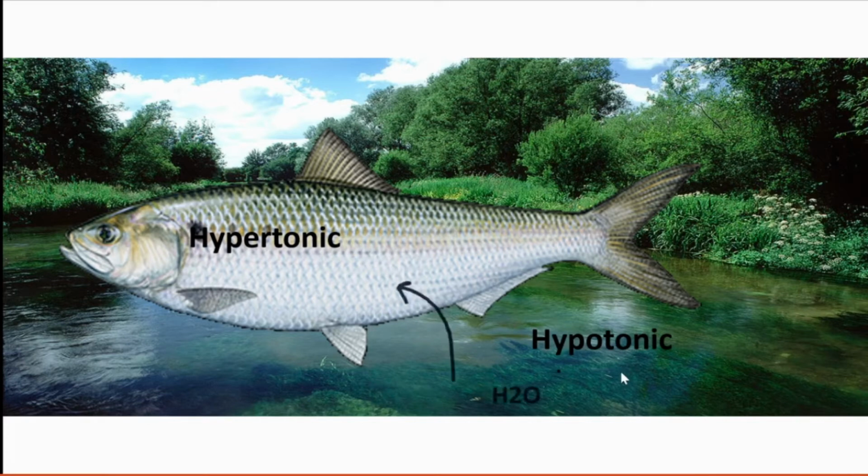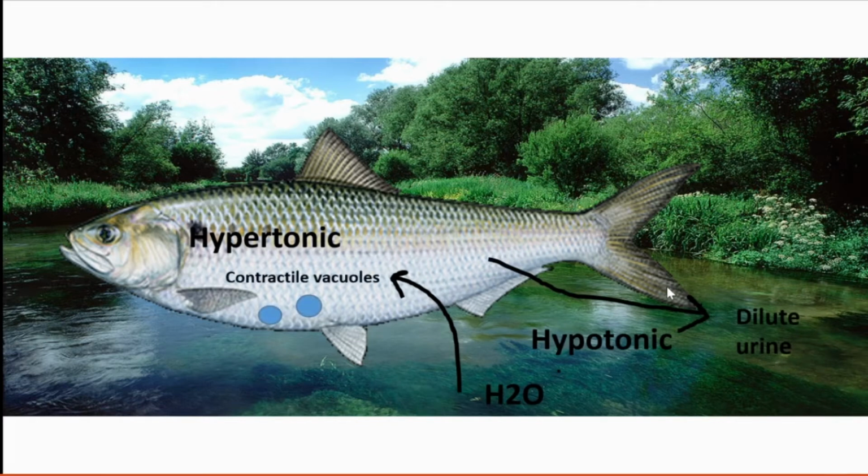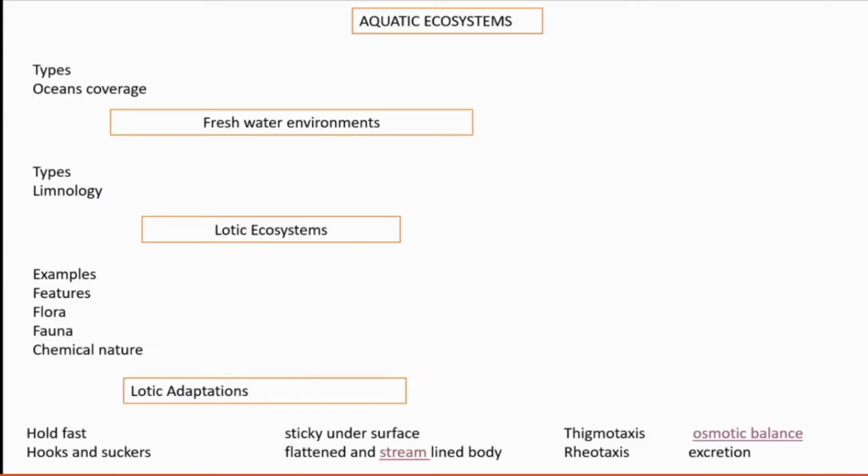So more water enters the body of the fish, and that excess water the fish needs to eliminate by eliminating dilute urine. It's a part of osmoregulation. So those organisms show this important property, osmoregulation. Then excretion: they excrete nitrogenous waste in the form of ammonia, so they are ammonotelic.